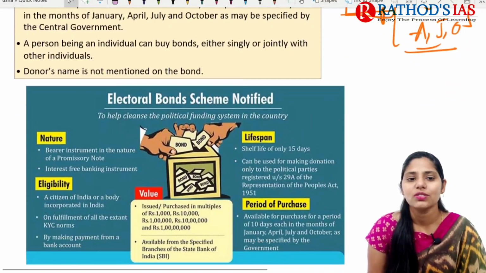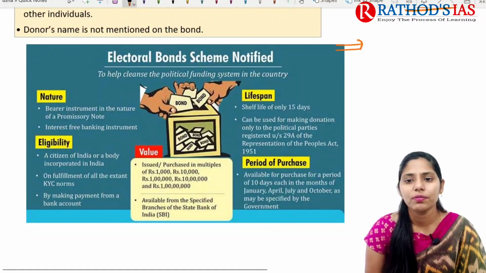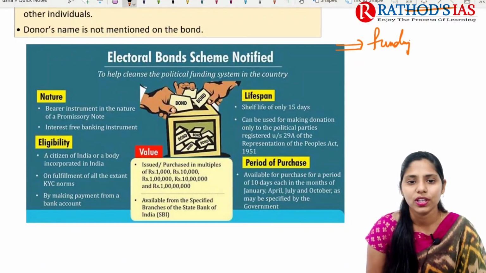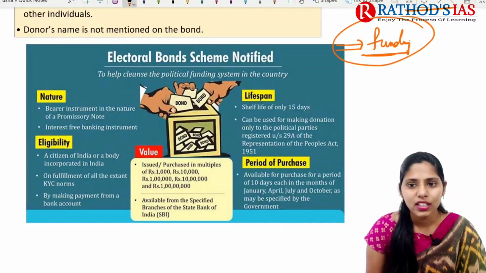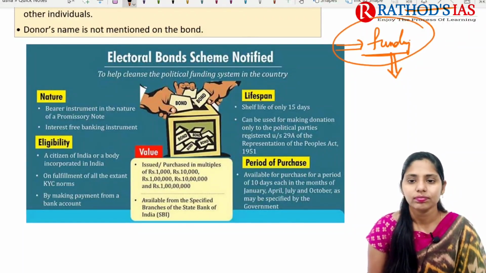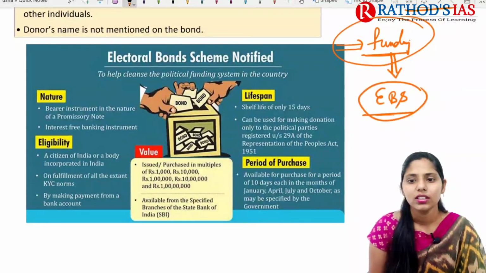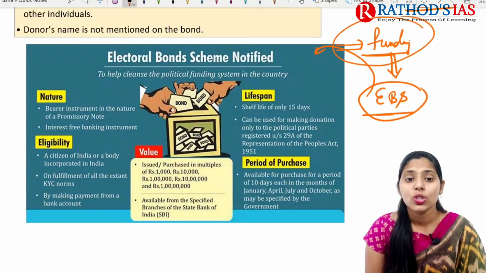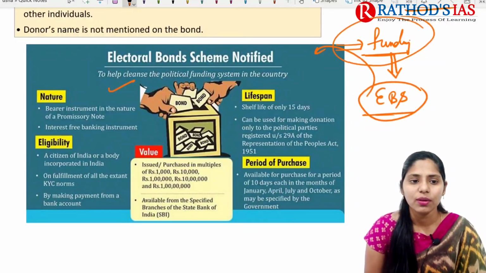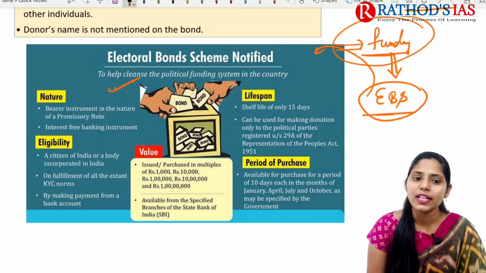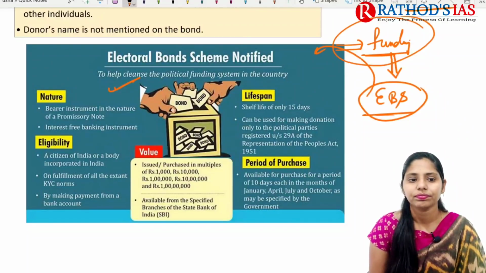Now let us try to see what this electoral bond scheme is. When we want to go for funding these political parties, this funding pattern should be very clean. Because of this, the government came up with this electoral bond scheme. This scheme mainly helps to cleanse the political party funding system in the country. In nature, it is a financial instrument, and we can say simply a promissory note, and they are interest-free banking instruments as well.